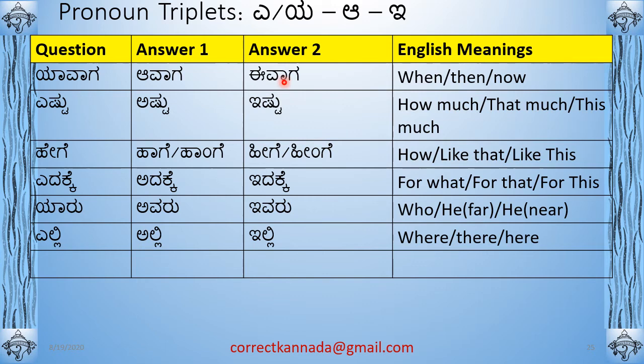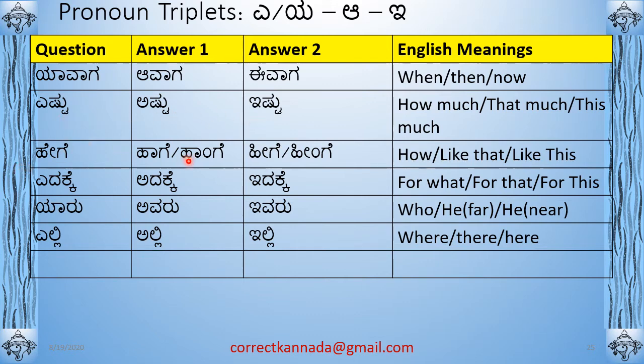ಹೌದು ನಾನು ಕದ್ದೆ. They will say I stole, right? ಹೌದು means yes, ಹೌದು ನಾನು ಕದ್ದೆ. ಇವಾಗ ಏನು means now what will you do, like that. Then they will use this ivaga, right? So like that, the individual words can be used. You can remember them this way, right? Yavaga, avaga, ivaga. Ishtu, ashtu, ishtu.